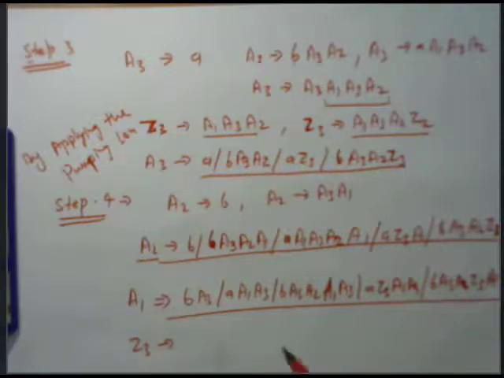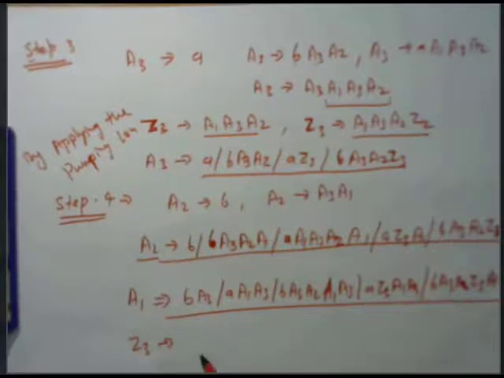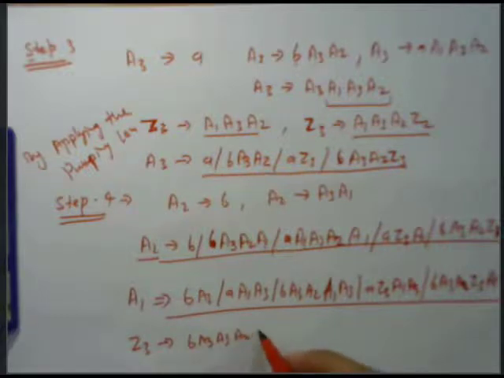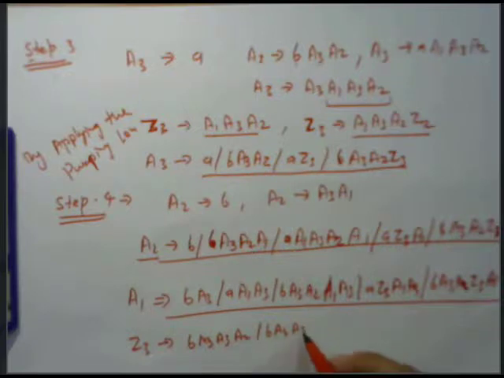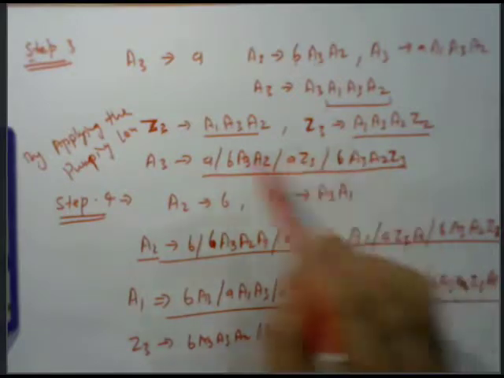Then the final value of Z3 will be in this way. If we put the value of A, then B, and then C, then the final value will be like this: B A3 A3 A2 oblique B A3 A3 A2 Z3. This is the unique value. This is the first value of Z3.